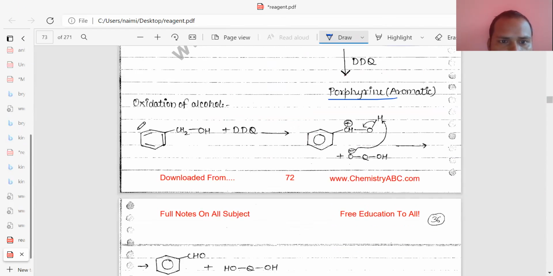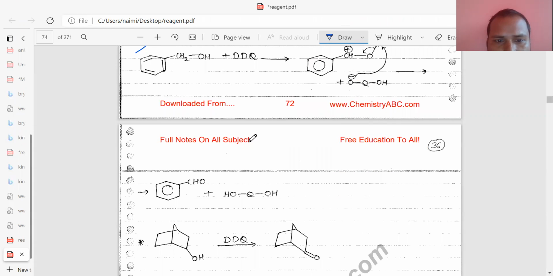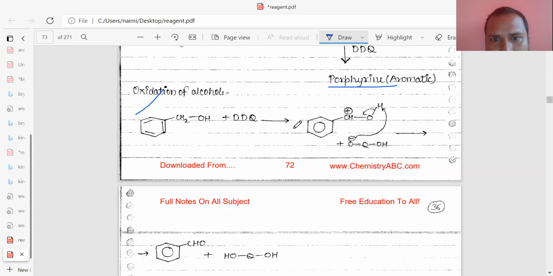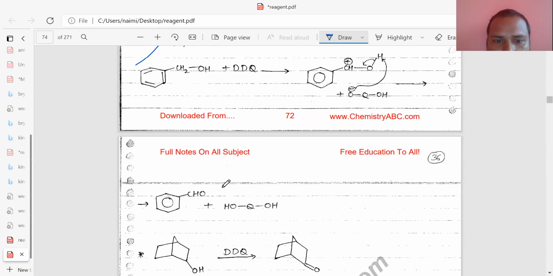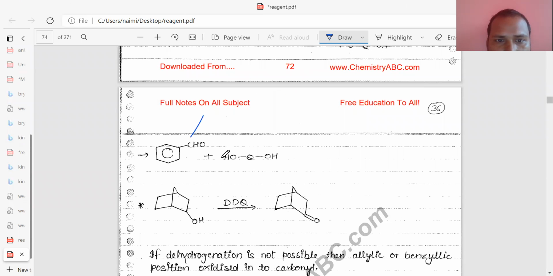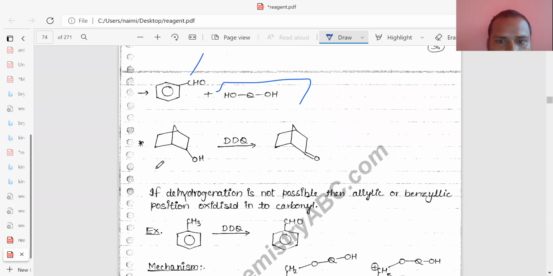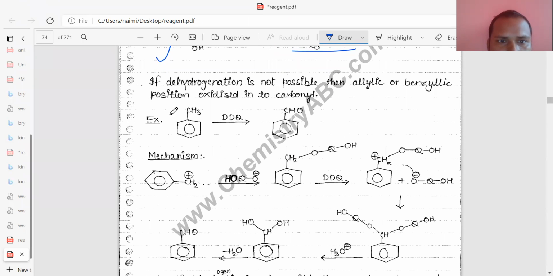Similarly, you can see this one, CH2 is converted to CHO. How is it converted? First of all, this hydrogen will be abstracted, forming the cation, and again this minus charge will attack on this, forming the ketone. So it is converted to aldehyde. Similarly, it is also converted to C=O. DDQ acts as an oxidizing agent.